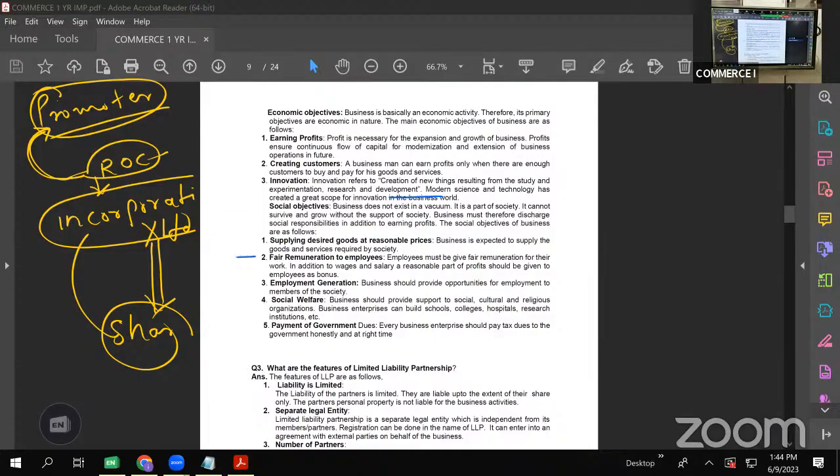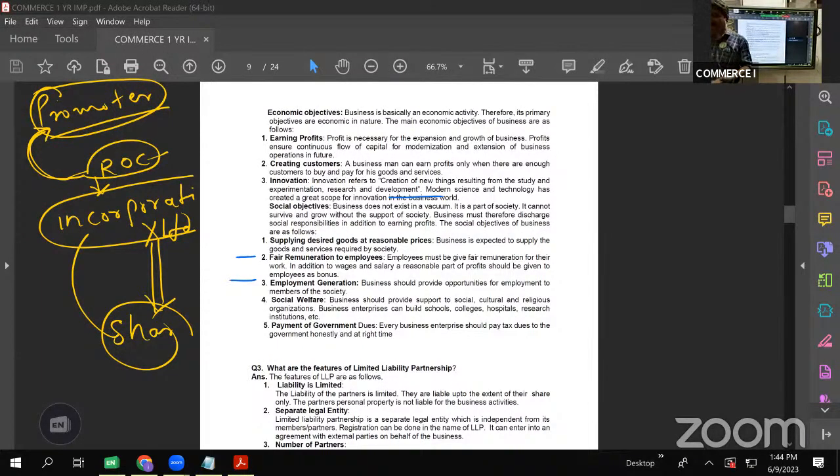At least an amount where they can survive, where they can look after their family in a good manner. That much salary should be paid to the employees. Next is employment generation. Obviously, this is happening. See, even if I start a small shop, I will have to hire 2 people at least. So that is the social responsibility.